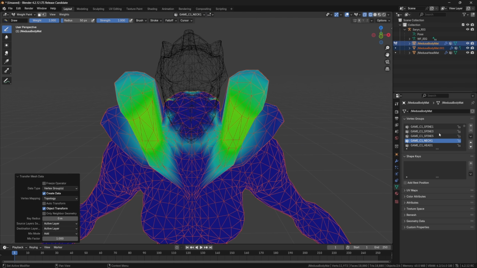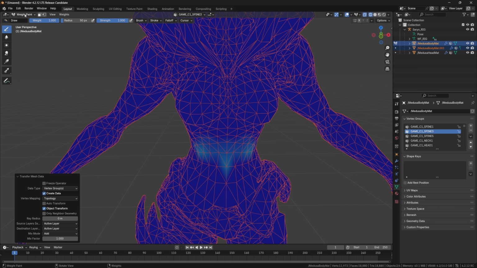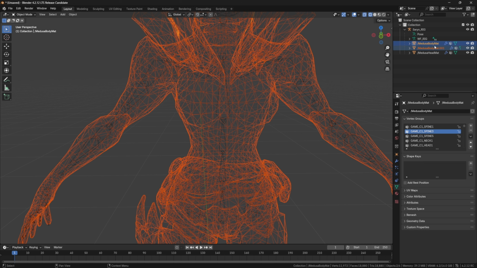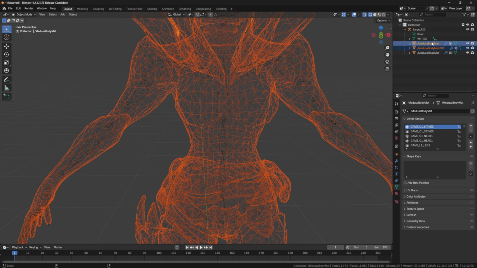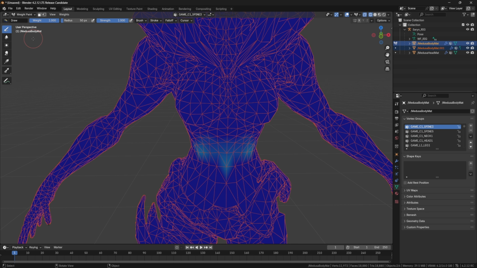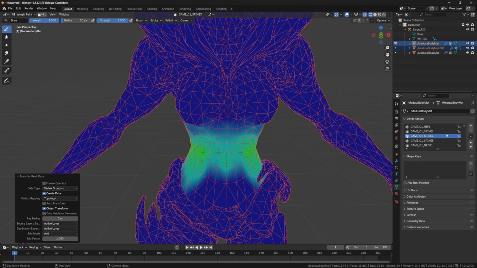So now we deleted spine 4, so we're going to select spine 3, go out of weight paint mode, go back to our duplicated body, select spine 4, Control select, and since we already set up our settings, we're just going to weight transfer again.